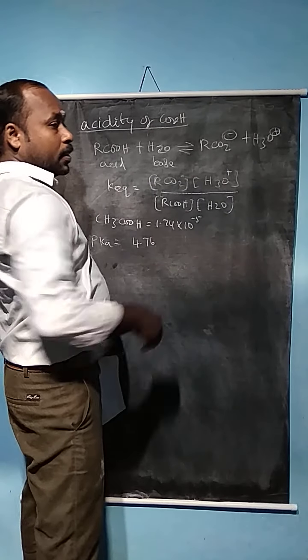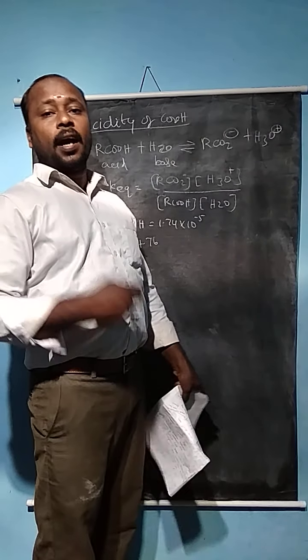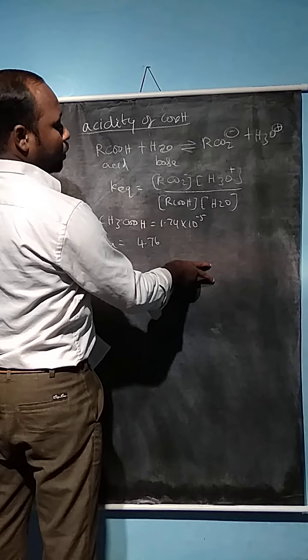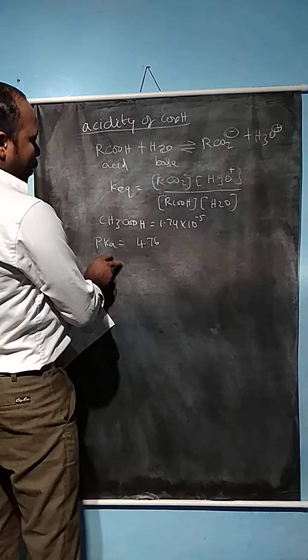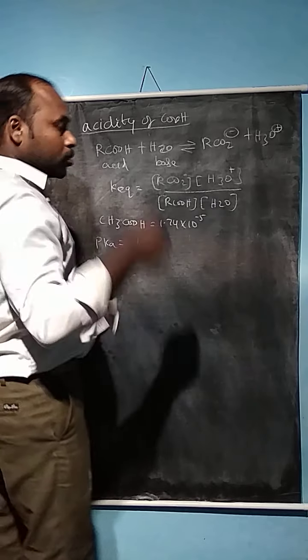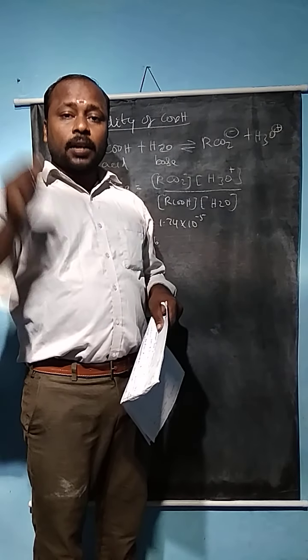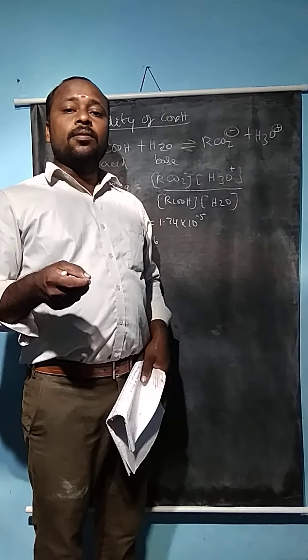So for most unsubstituted aliphatic and aromatic carboxylic acids, the Ka value is in the range of 10 to the power minus 4 to 10 to the power minus 5. Whenever we compare a strong acid and a weak acid, the strong acid has a slightly lower pKa value and the weak acid has a slightly higher pKa value.